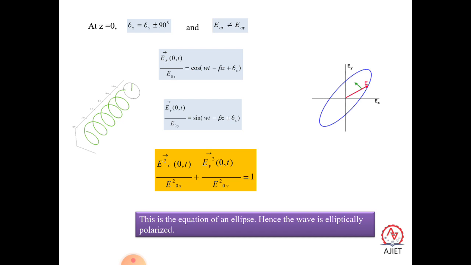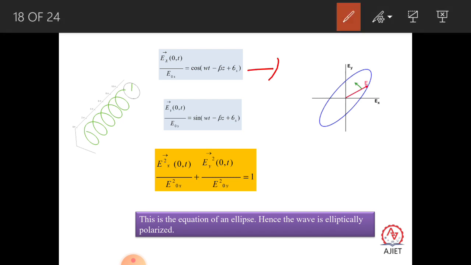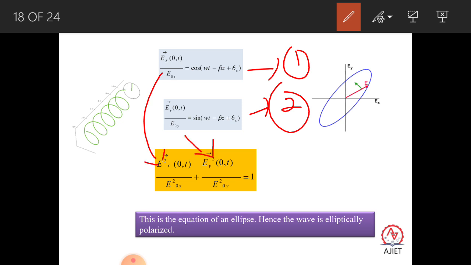So you take this expression as equation 1, this one as equation 2, just square and add. Cos square theta plus sin square theta is equal to 1, so when you square and add, the right side reduces to 1. This equation represents the equation of an ellipse, hence it is called elliptically polarized light.